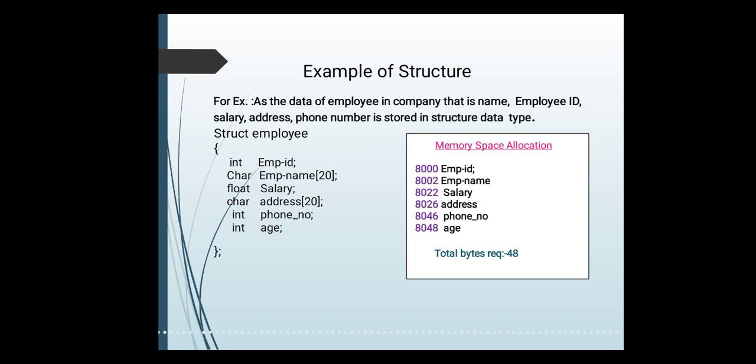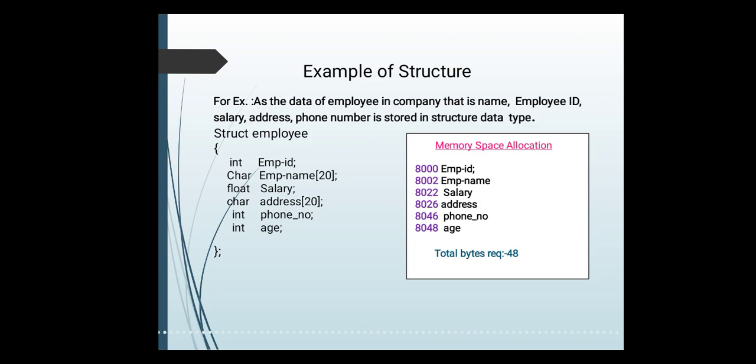When the compiler gets this semicolon after the curly bracket, it understands that this structure declaration is completed. Now these are the 6 variables, we can say 6 members inside our structure employee. Which are the 6 members? Employee ID, employee name, salary, address, phone number and age. Okay, now how to calculate how much memory is given to the structure? We know that by default integer is given 2 bytes, float is given 4 bytes, double has 8 bytes, character is given 1 byte. Then how to calculate how many bytes are given to the structure?